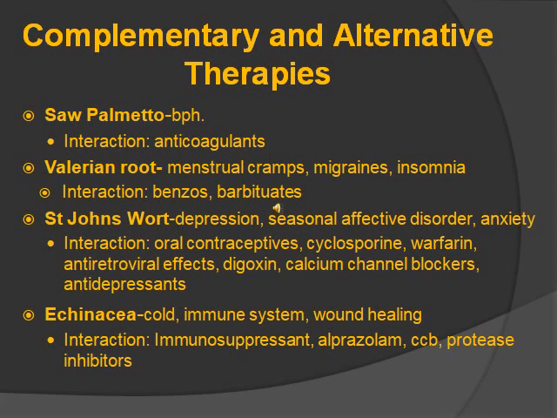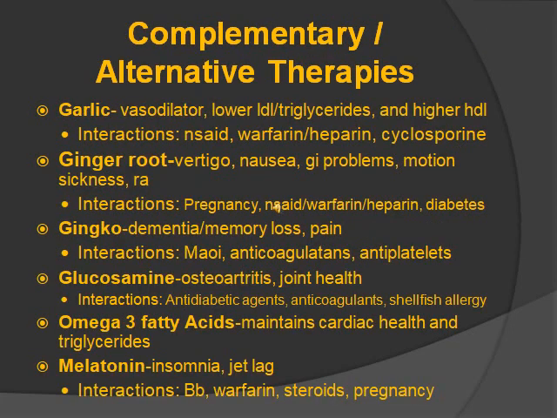So the next one is Echinacea, and that one's used for colds. It's for like immune system type of things, wound healing, and that interacts with immunosuppressants, alprazolam, calcium channel blockers, and protease inhibitors. Garlic, it's a vasodilator. It lowers the LDL and triglycerides and it raises the HDL. It interacts with NSAIDs, warfarin, heparin, and cyclosporine. So think of all the coagulation stuff like NSAIDs and warfarin, and that's what it's going to interact with.